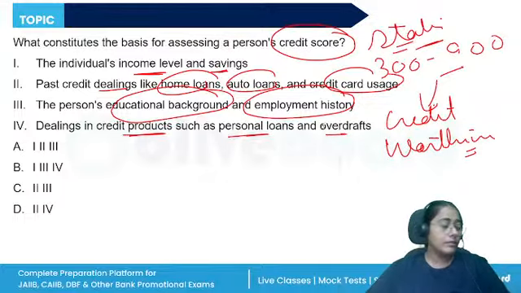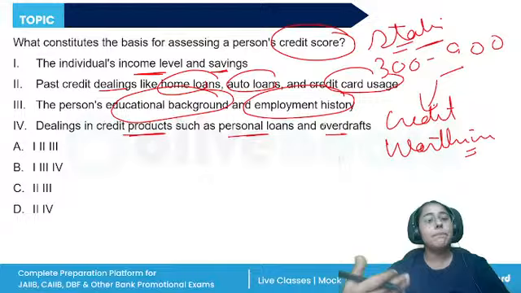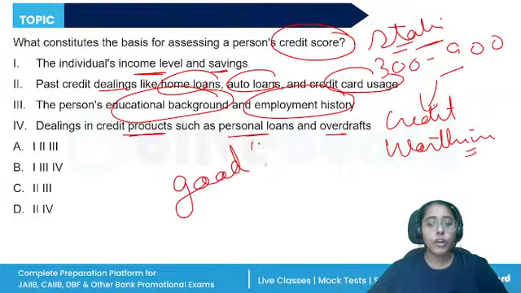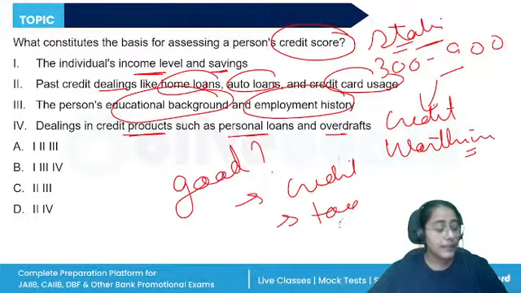Credit score is built on the past behavior. True. It is built on the customer's repayment history, also on the customer's portfolio. Does the customer have a good product mix or not? Or the customer is only availing credit cards? Has the customer been applying for too many credit cards?